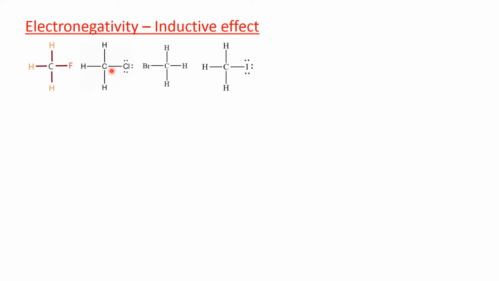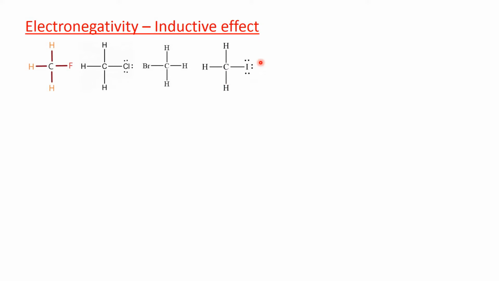So, this hydrogen atom is in the de-shielded region, but here the electron density around this hydrogen is comparatively more than this hydrogen in the methyl fluoride. And when you are coming to methyl bromide, bromine is still less electronegative. So this hydrogen atom of methyl bromide is in a comparatively less de-shielded position than methyl chloride hydrogen atom or methyl fluoride proton.